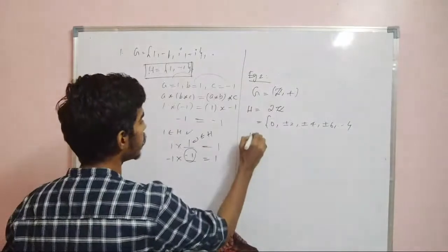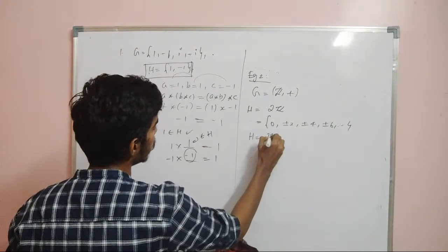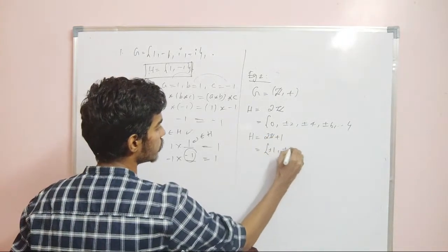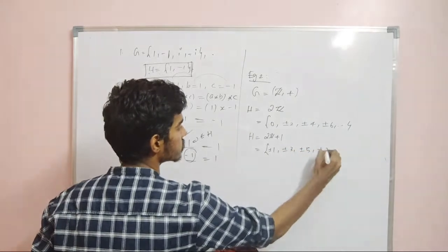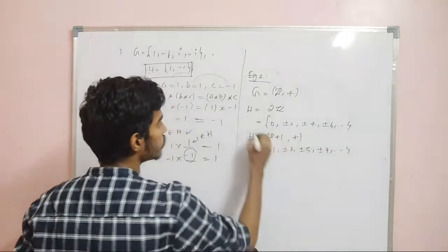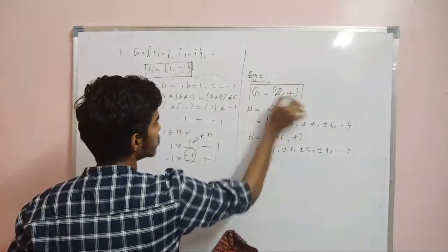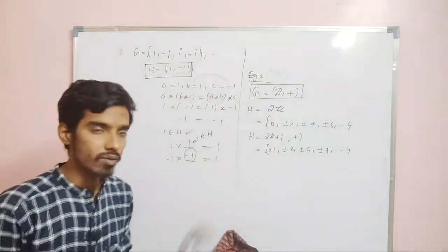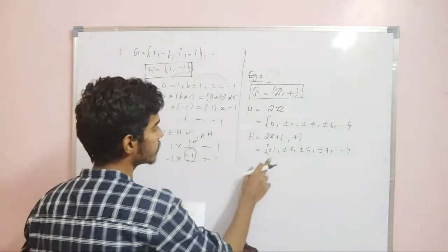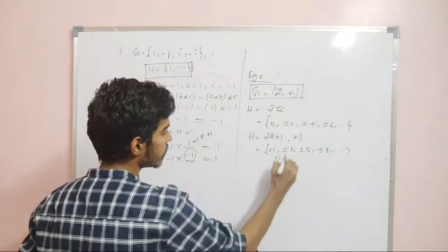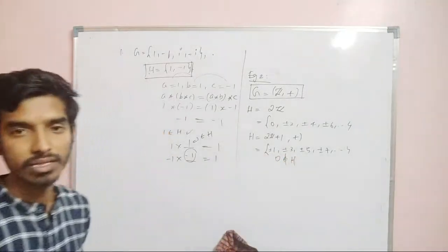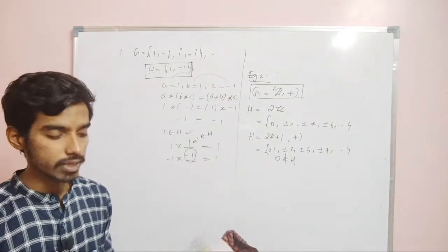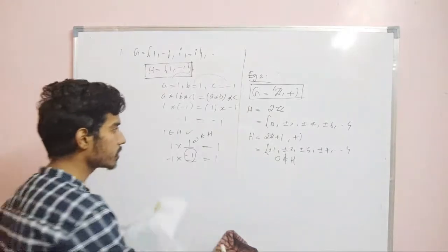What about odd integers? Plus or minus 1, plus or minus 3, plus or minus 5. Is this a subgroup? I have taken G to be Z, and the subgroup S to be 2Z, so we have proved that it is a subgroup. What about 2n+1, n in Z? It is not a subgroup because 0 does not belong to it, that is, there is no identity element in the set. So we can easily say that the set of all odd integers is not a subgroup of the integers with respect to addition.